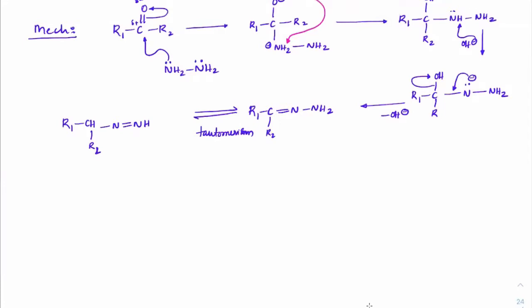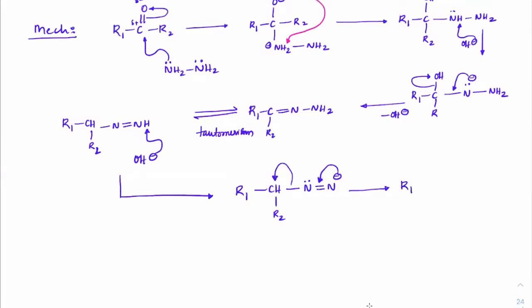Now once you get this tautomerized product, OH minus in the solution will again extract the proton from here to generate R1 CH R2 N double bond N minus. Once you get this minus, it will try to close as N2, because N2 is a very stable bond, and carbon will break the bond to become a carbanion. R1 CH R2 carbanion is formed.